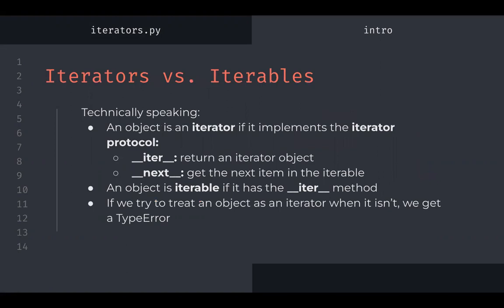So just to clarify technically what the difference is, an object is an iterator if it implements the iterator protocol, which includes two methods. The first being the iter method, which returns an iterator object, and the second being the next method, which gets the next item in the iterable. On the other hand, an object is an iterable if it only has the iter method. So that makes sense, that we need to get an iterator for an iterable object, but we can't use next itself on an iterable. If we try to treat an object as an iterator when it isn't, we get a type error.